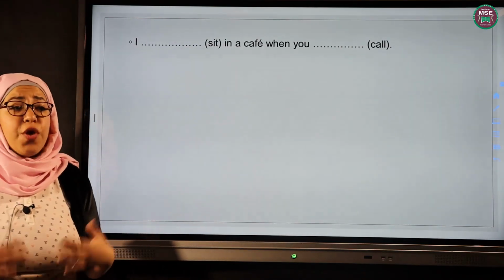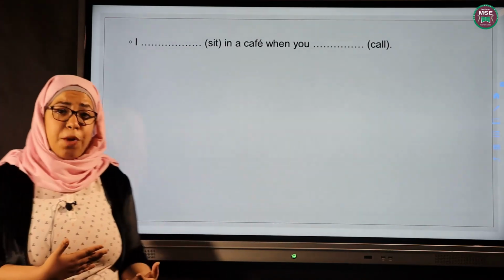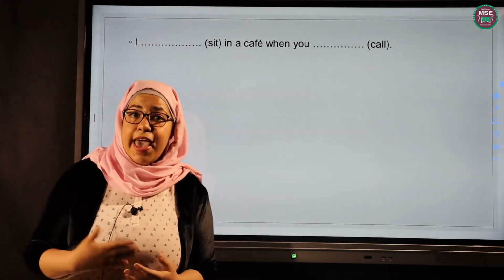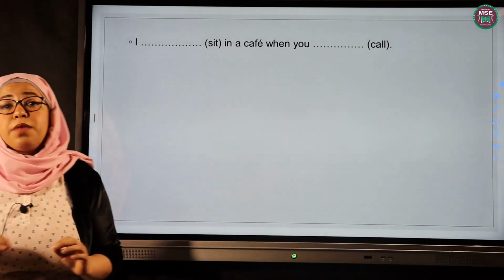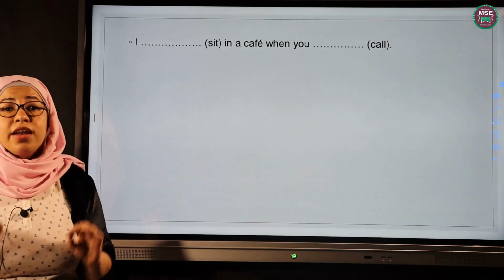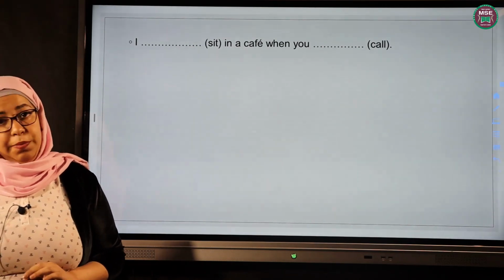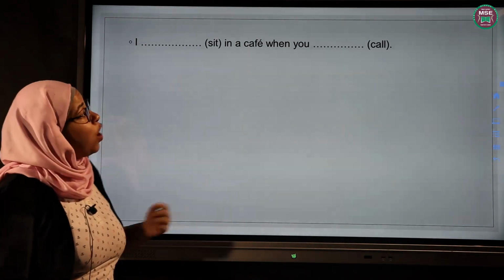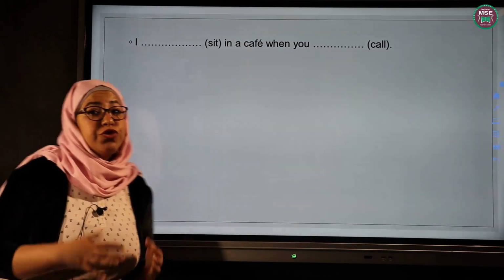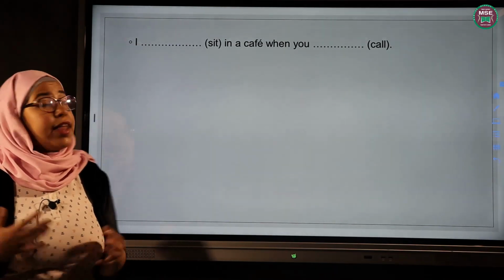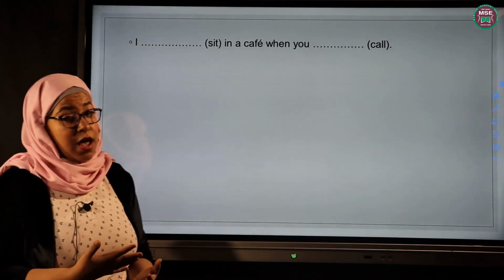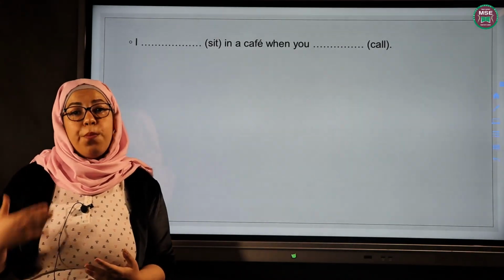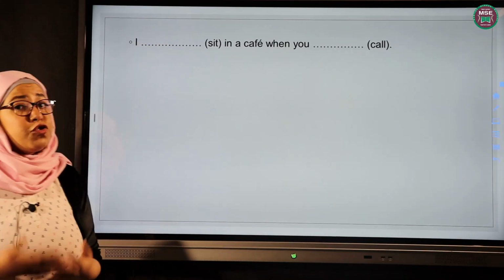long action. So if I'm explaining right now and someone interrupted me, I'd say the long action is in past continuous and the short action is in past simple. And remember, when is always followed by past simple. So the sentence we have here, it says, I sit in a cafe when you call. So I'm going to use past simple in the second part of the sentence after when. And in the first part, this is the longer action, so we're going to use past continuous. So can you solve the sentence now?